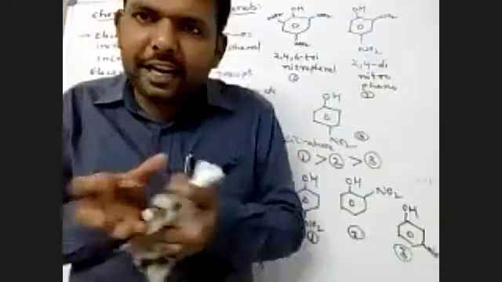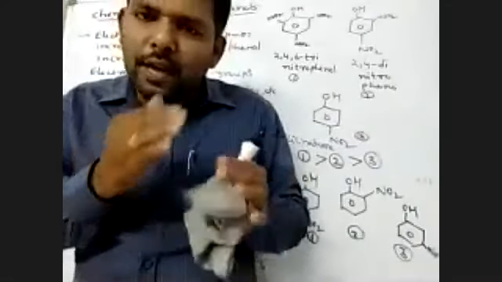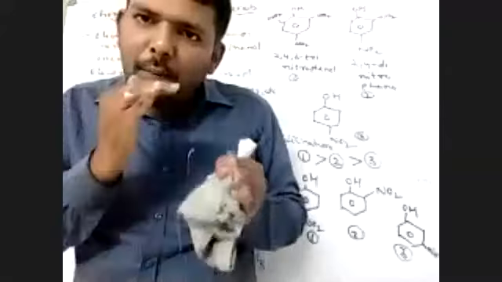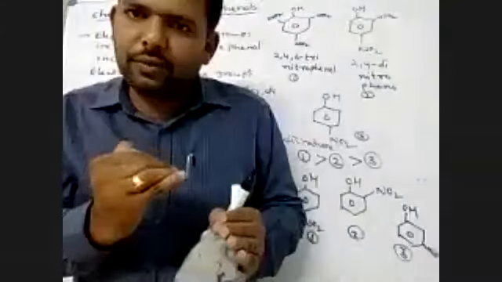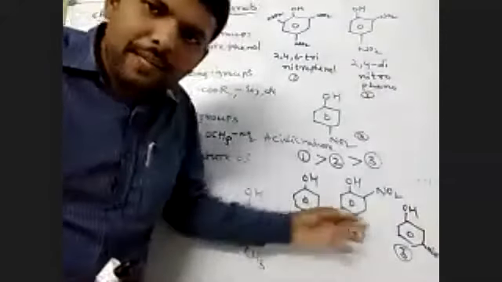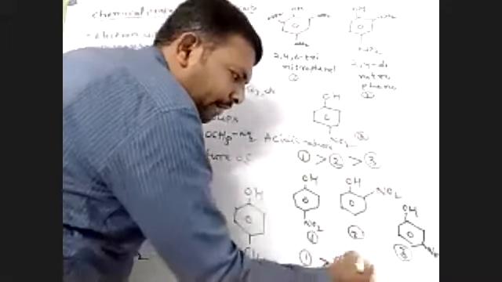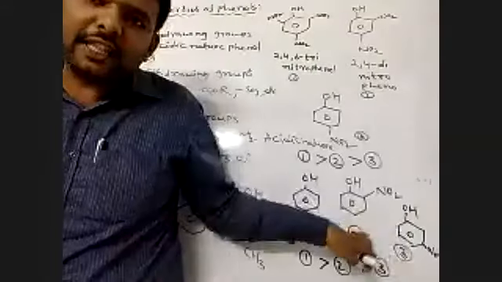Because in the phenoxide resonance structures, electron density increases at the ortho and para positions. At the meta position, electron density is less than at the ortho and para positions. So with electron withdrawing groups at ortho and para, the acidic nature of phenols is greater compared with the meta position. So the first one is more acidic than the second, which is more acidic than the third. That is, electron withdrawing groups at ortho and para positions are more acidic.